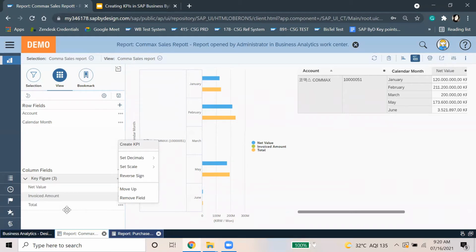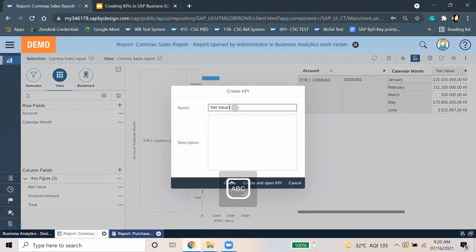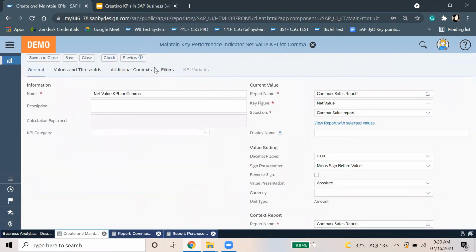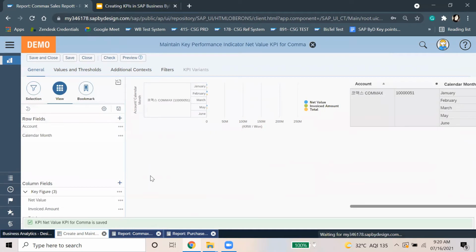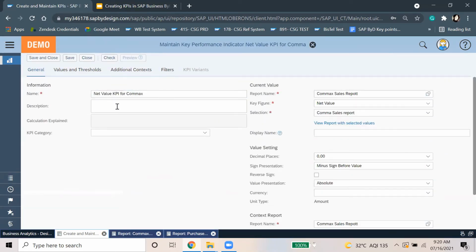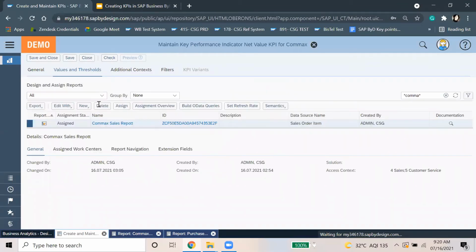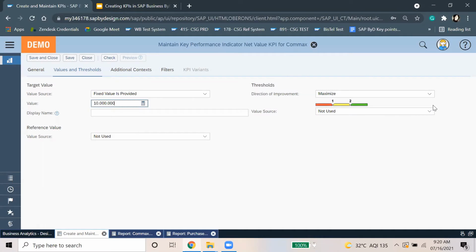So I'll just make it for the net value. This is in KRW.